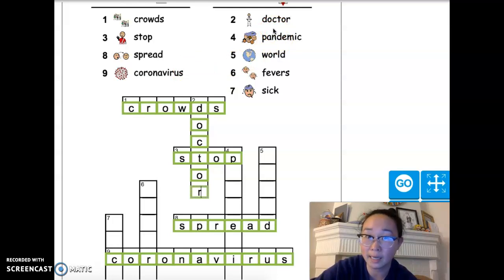Lots and lots of people are sick. It's not just in one area. It's not just in San Francisco or California or the United States. It's all over the world, in China, in Italy, in places like Europe, Asia, South America. All the places have people who have the coronavirus, which makes it a pandemic.